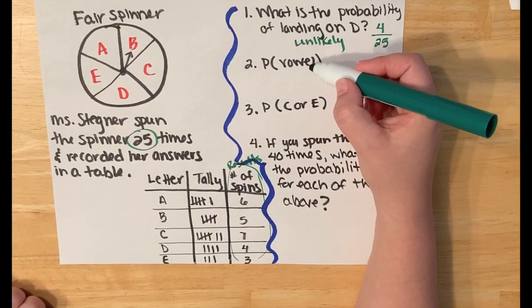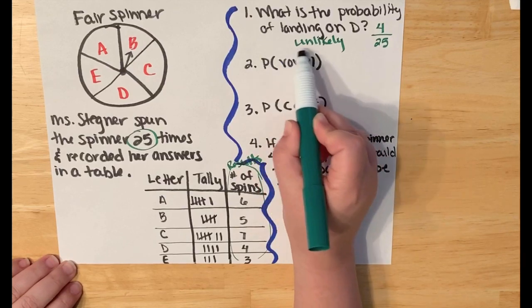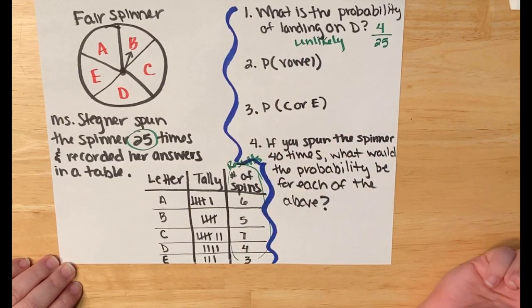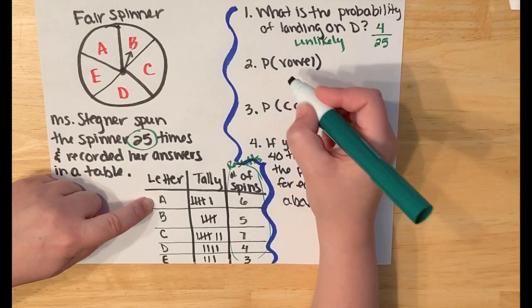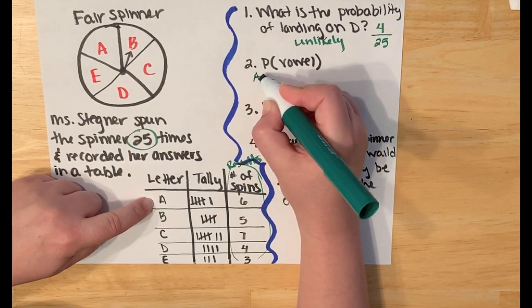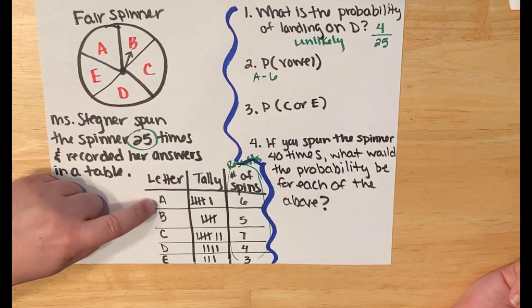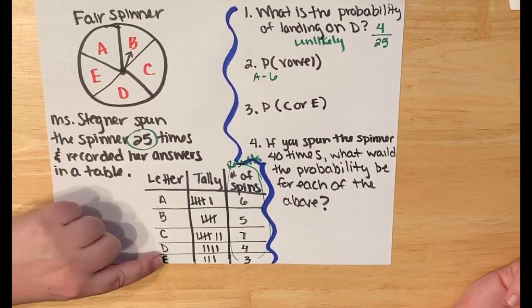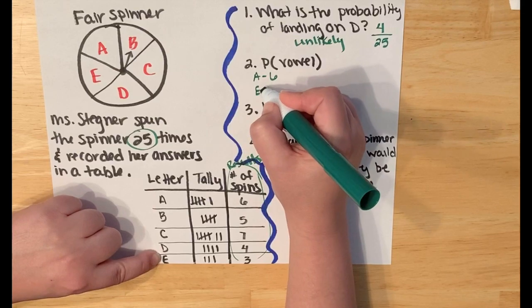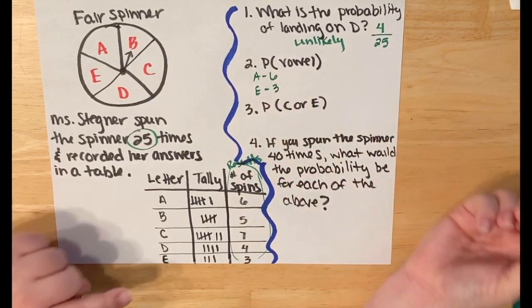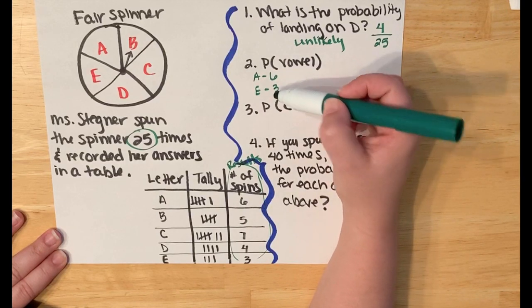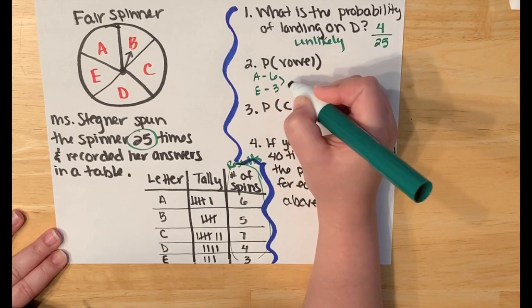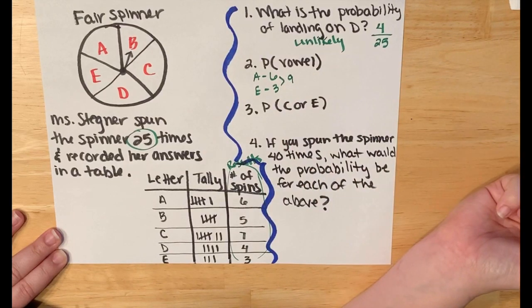Let's look at the probability of finding a vowel or landing on a vowel. When I come over to my table, A is definitely a vowel. It happened 6 times. I'm just going to make a little chart over here. B, nope. C, D, E, I've got as an option, and it happened 3 times. So the outcomes I got were A 6, E 3, for a total number of possible outcomes of 9. Those were my results between the two.